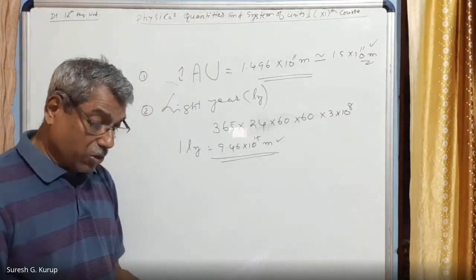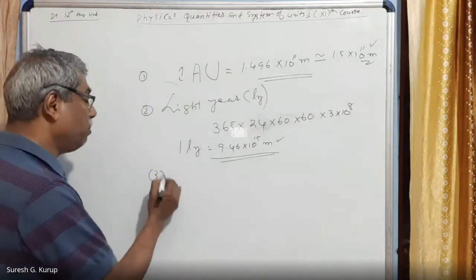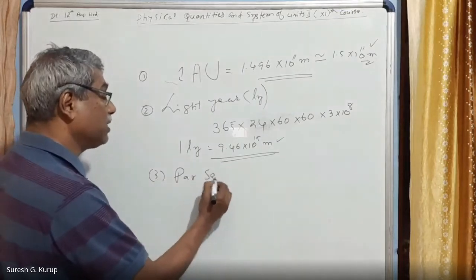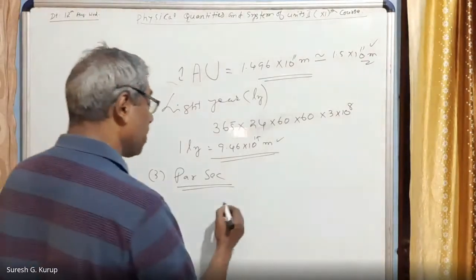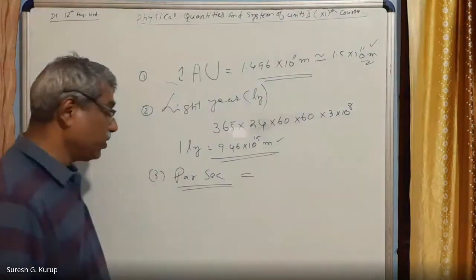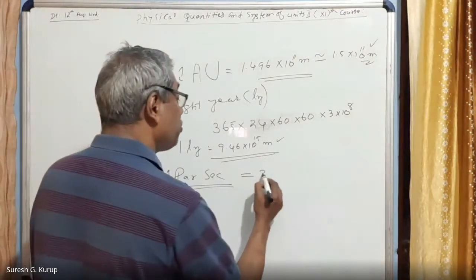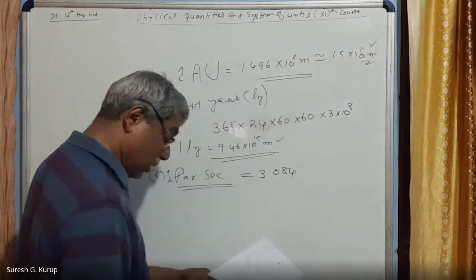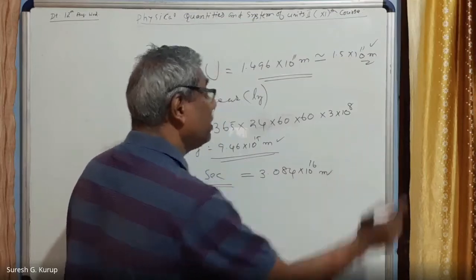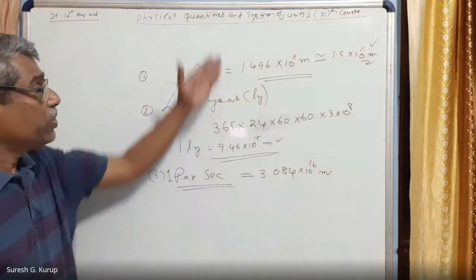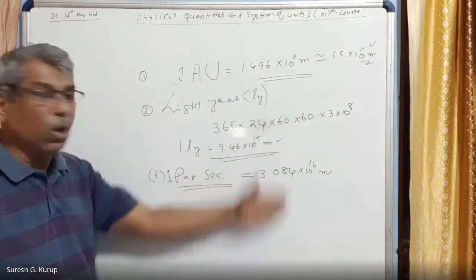Another unit to measure long distance is parsec. This is the third one. Parsec. How is it read? Parsec. One parsec is equal to 3.084 into 10 raised to 16 meter. So these are the usually used units to measure long distances.